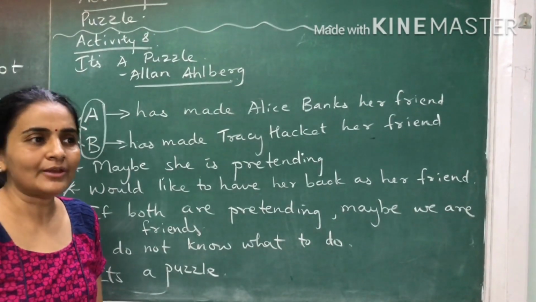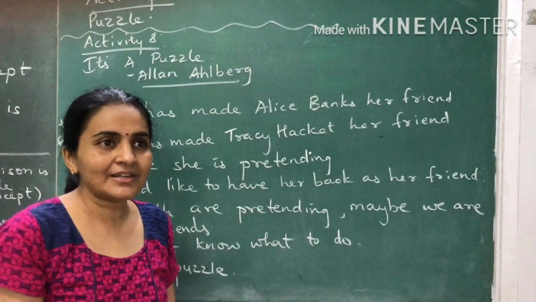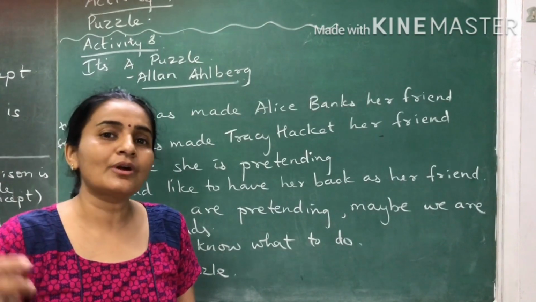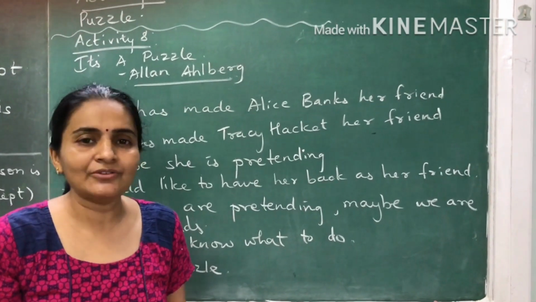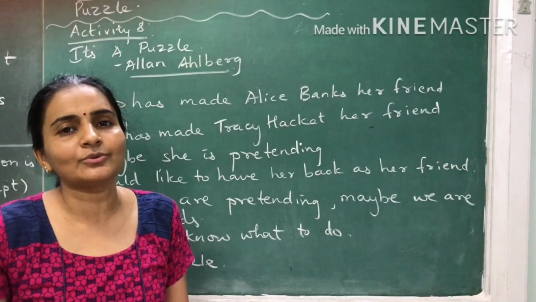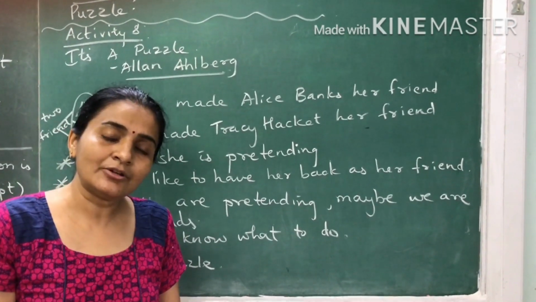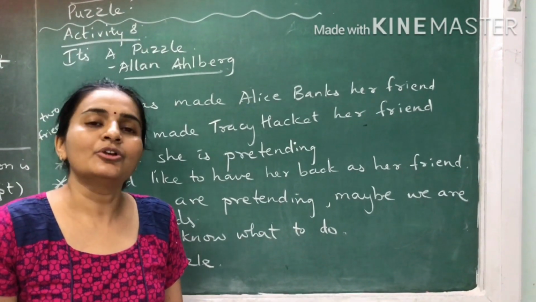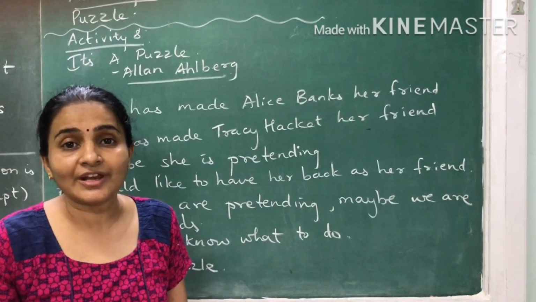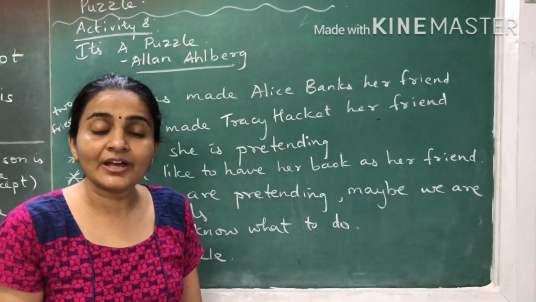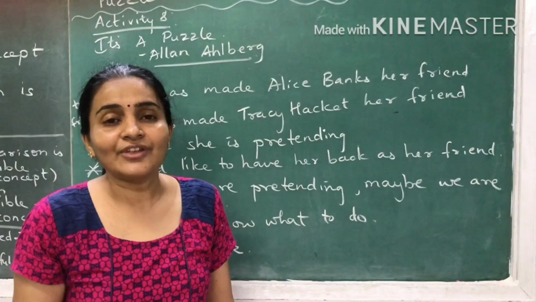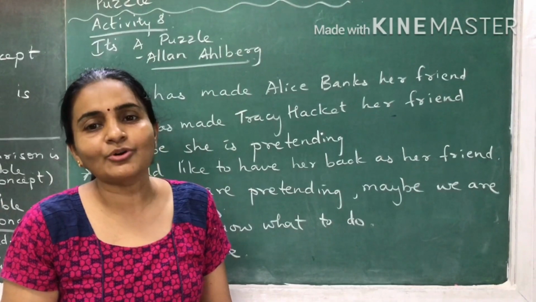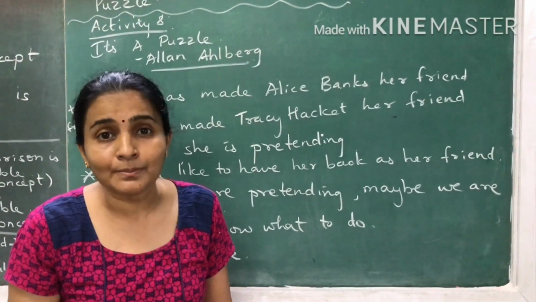But you know when you have friends, the best thing about having a friend is you share all your secrets with your friends. Say for example you have friends at home. Whatever happens in the school on any particular day, you go and share it with your friend at home. You have friends in the school also. Whatever interesting thing happened at home, you share it with your friends in the school. So friends are people with whom you share all your secrets. Plus, if that person is your best friend, then there is no question of keeping any secret from your best friend because you share almost all your thoughts with your best friends.